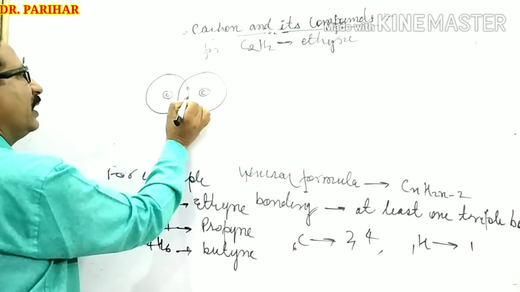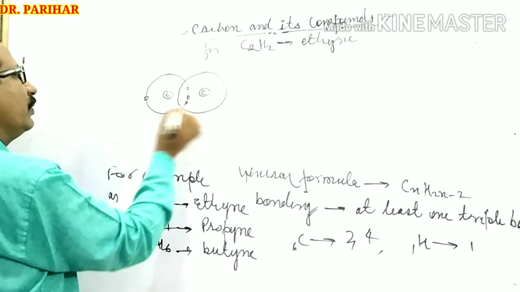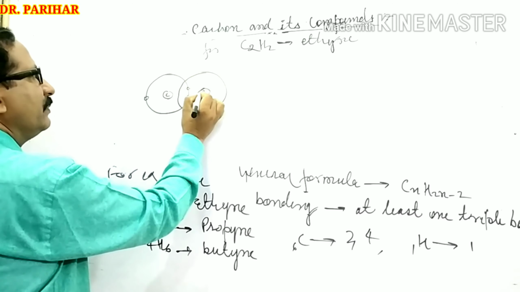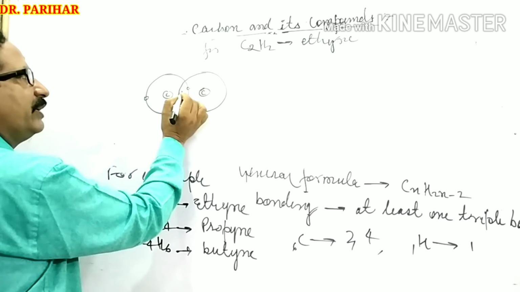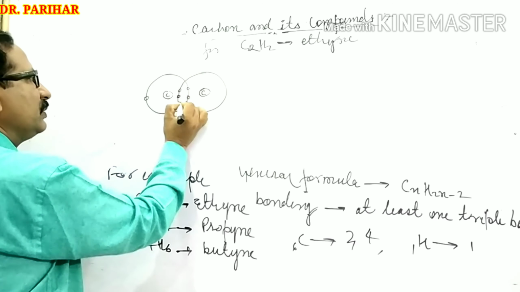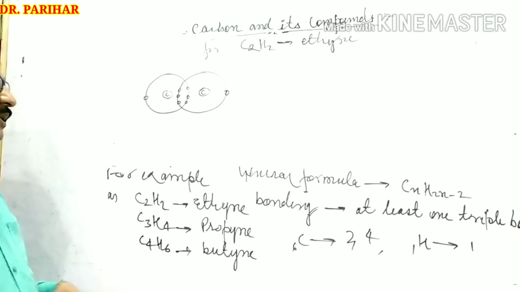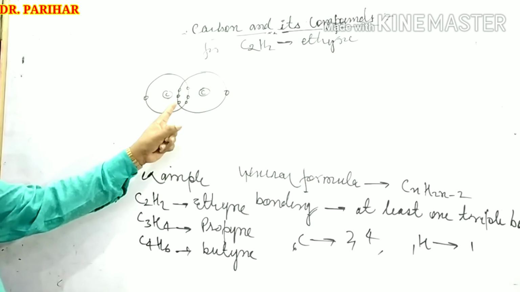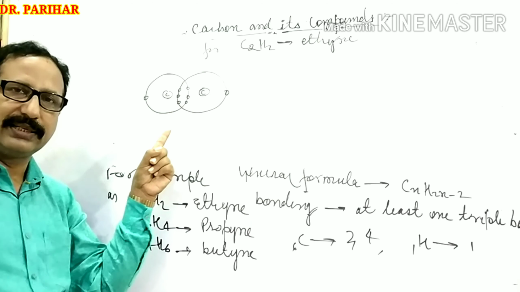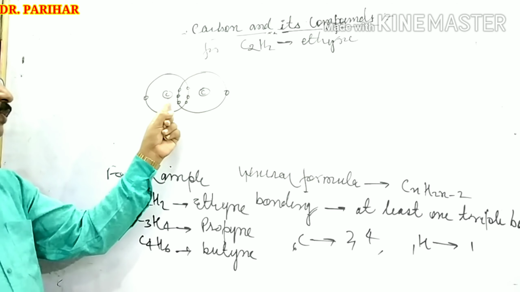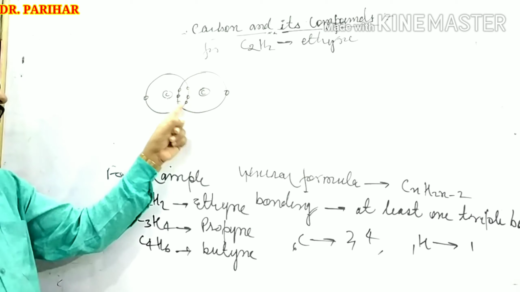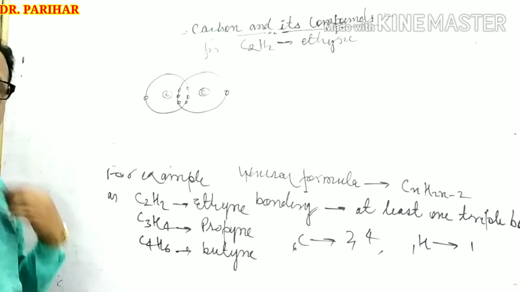This carbon 1, 2, 3, 4, and this carbon atom, whose boundary is this, 1, 2, 3 and 1. You can notice here that both the carbon atoms perform the sharing of 3 electrons. Both the carbon atoms share 1, 2, 3 electrons.